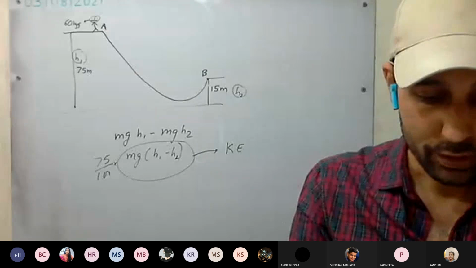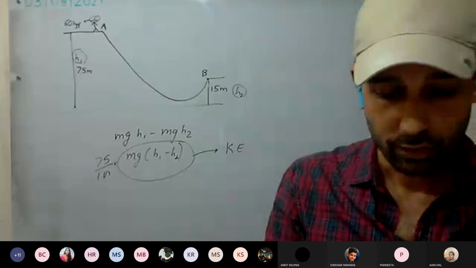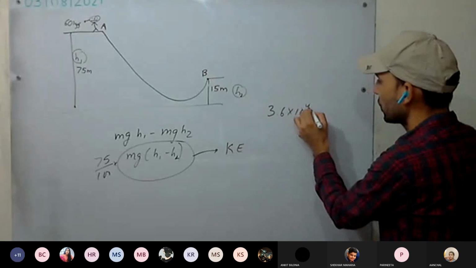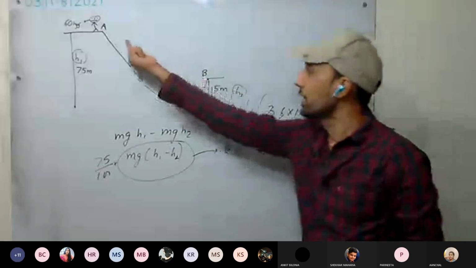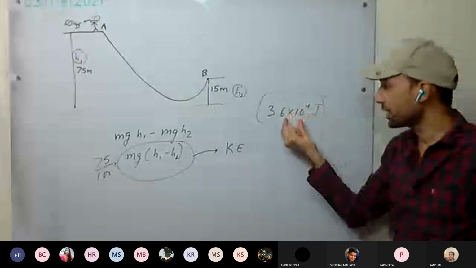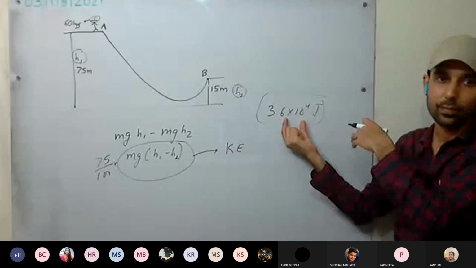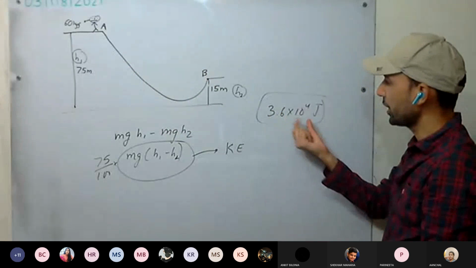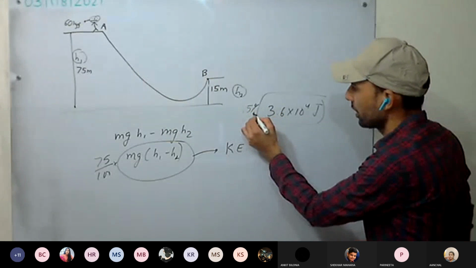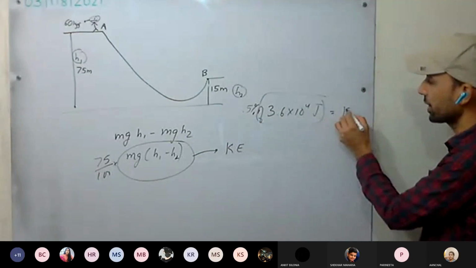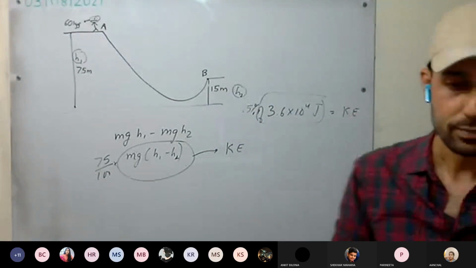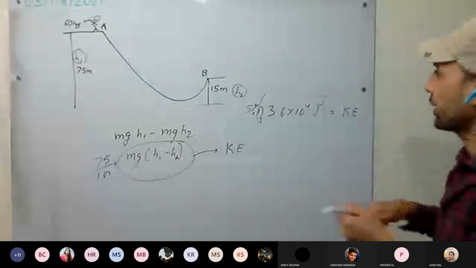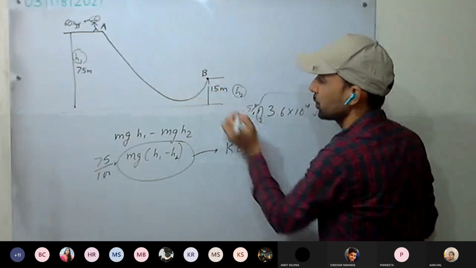Okay. So how much did you calculate in the first part? It comes out to be 3.6 times 10 raised to the power 4 joule. This is the change in the gravitational potential energy. It has gone into kinetic energy and some other form of energy, and 75% of this energy is converted into kinetic energy. And you have to calculate the speed at which the skier arrives at the B position.